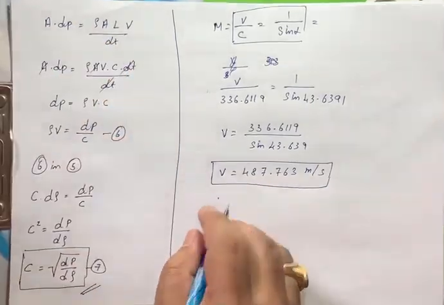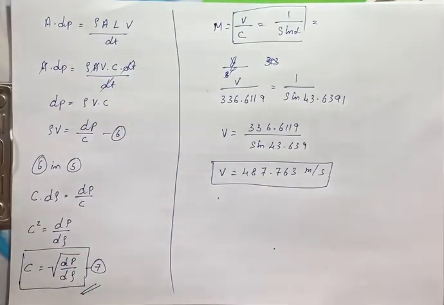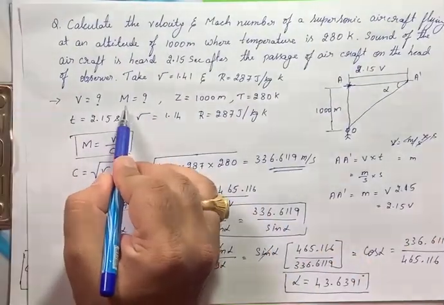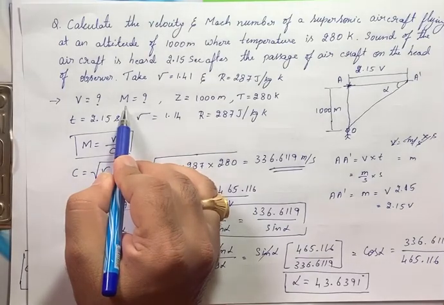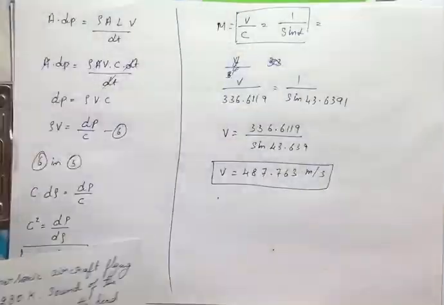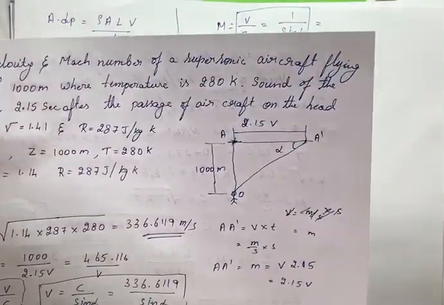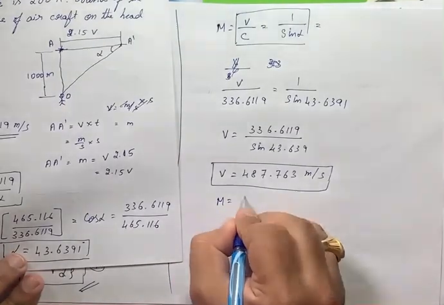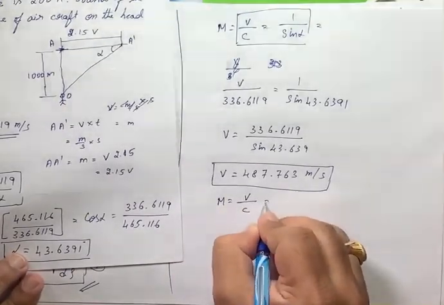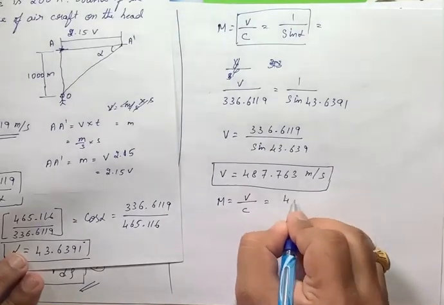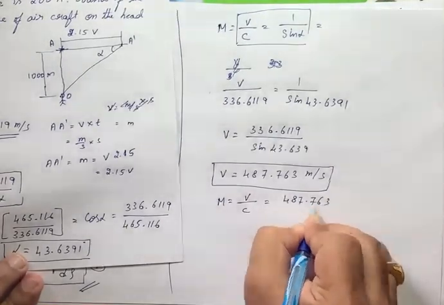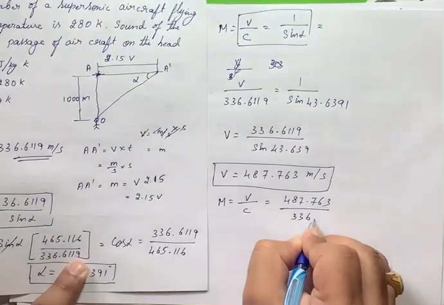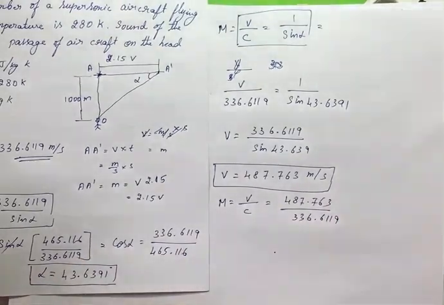And he has asked one more thing, to find the velocity and Mach number here, right? To find the Mach number, we are supposed to use this formula. You can directly substitute M is equal to V divided by C. V is 487.763 divided by C, and C is 336.6119.